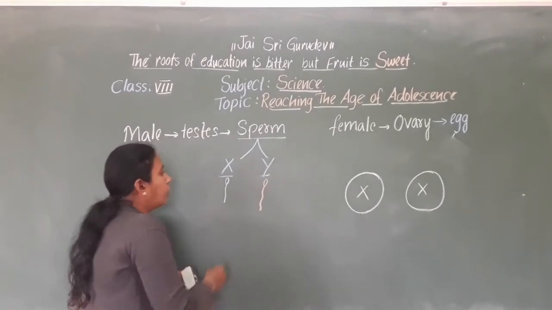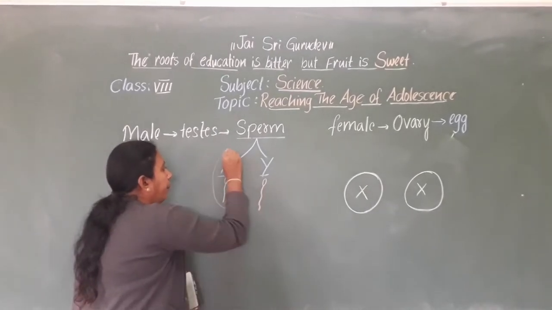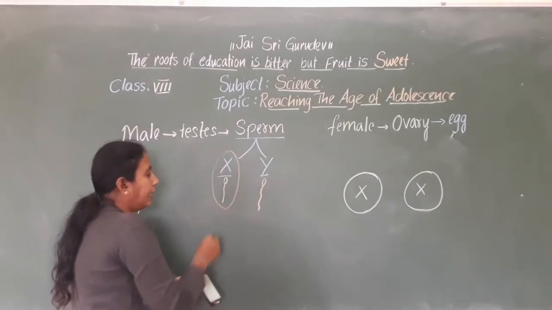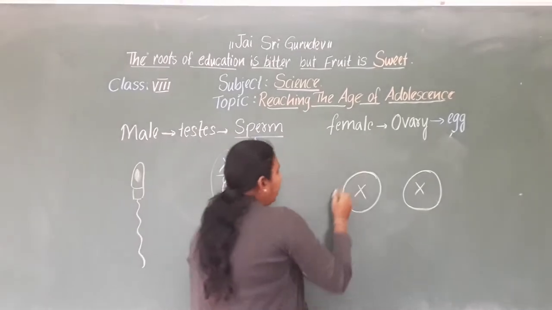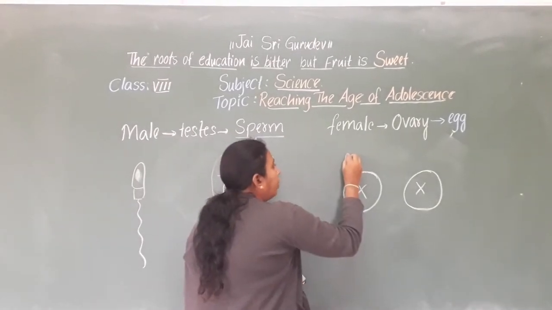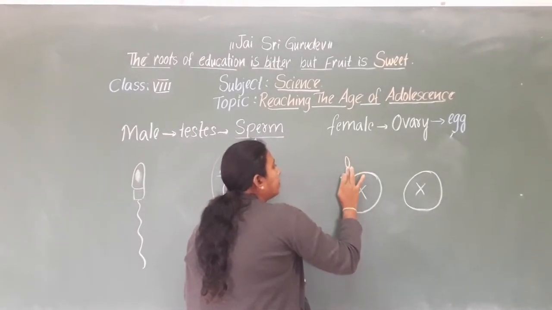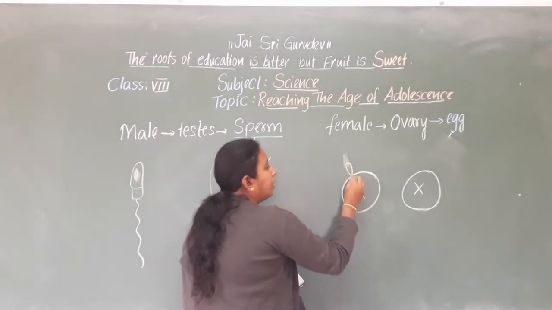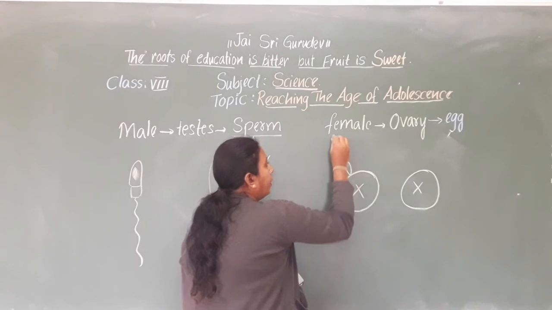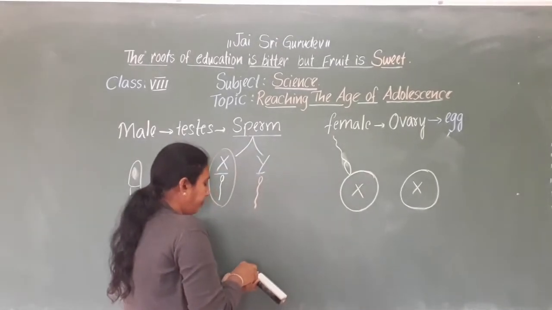Now the sperm containing an X chromosome, what is the color of it? Green. So this should be fused with the egg. Which type of chromosome is in the egg?